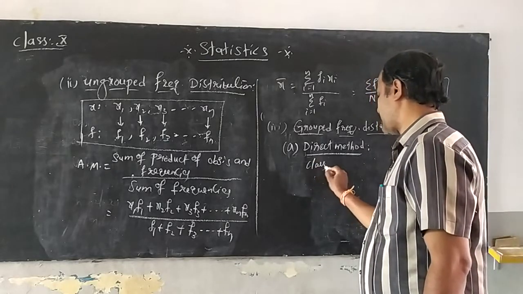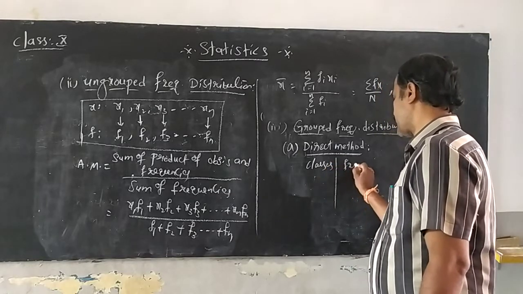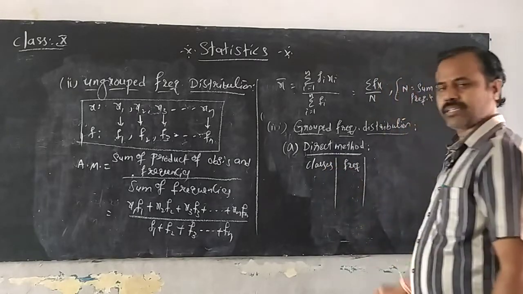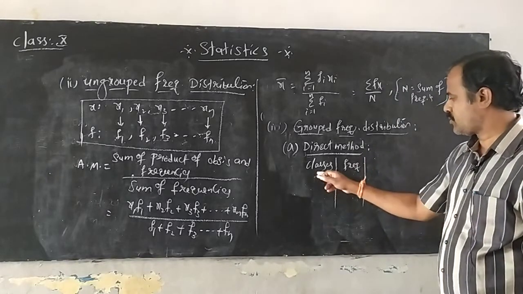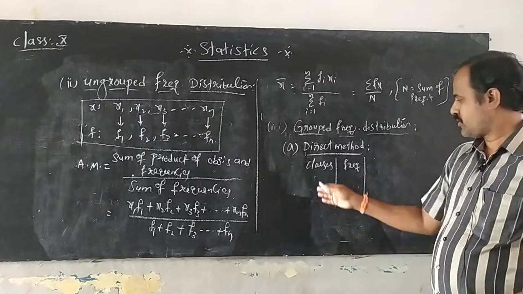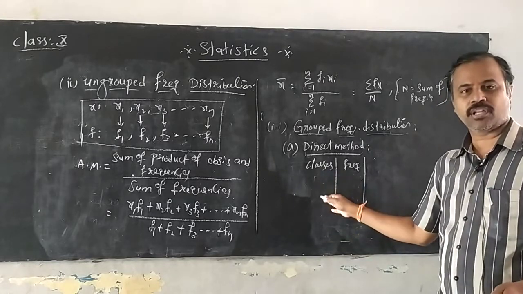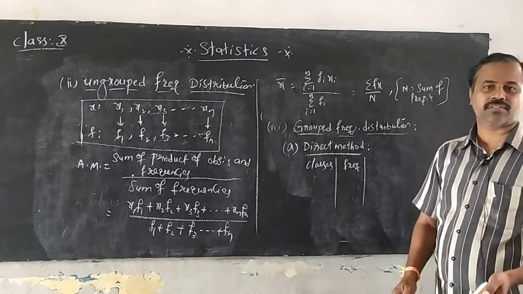So I am drawing the model table: classes, frequencies. But you need to find a direct method. That means you don't have a single value there, you will have a range of values, you know, 1 to 10, 11 to 20, 21 to 30, range will be given. How could you take the observations?